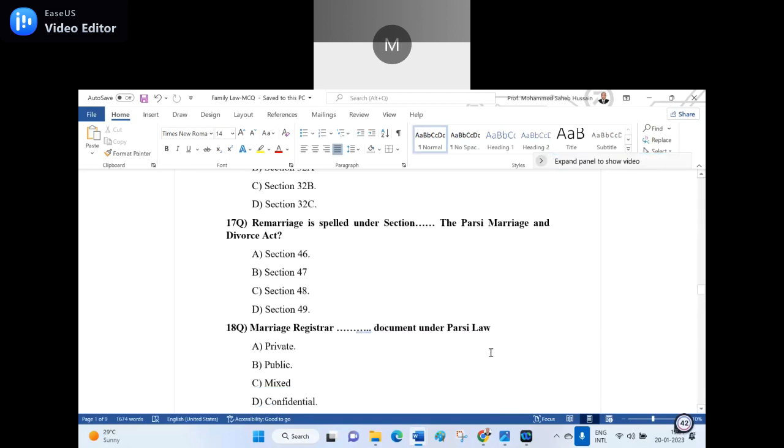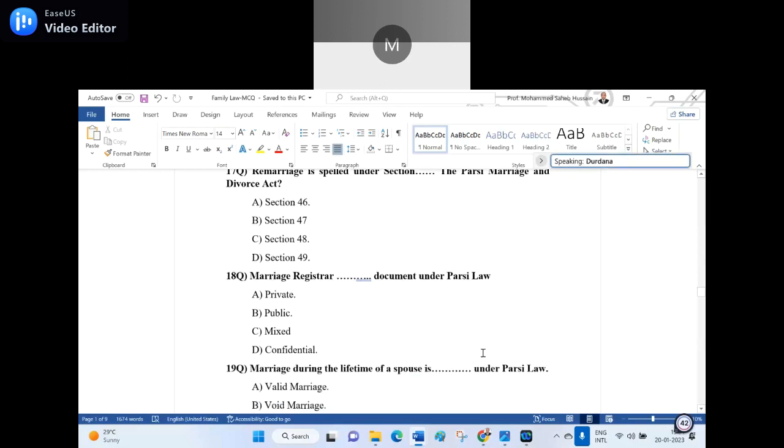18th question. Marriage register is a document under the Parsi law. A. Private. B. Public. C. Mixed. D. Confidential. Sir, D, confidential. Wrong. So it's B, public. The right answer for the 18th question is B, public document. It is a public document.